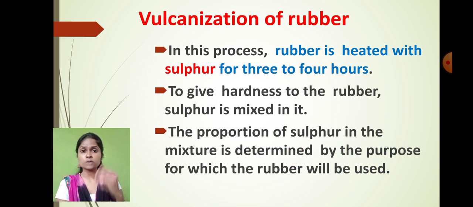But the proportion of the sulfur will differ according to the material. In a rubber band, in a tire, in plastic toys, the proportion of the sulfur is going to be different in different types of material. It depends upon where we are going to use that substance. Is that clear? Now students, the next thing which we are going to learn is the interesting part.